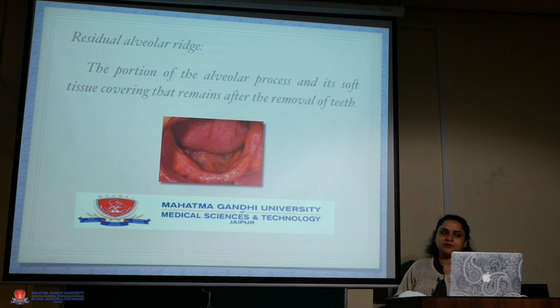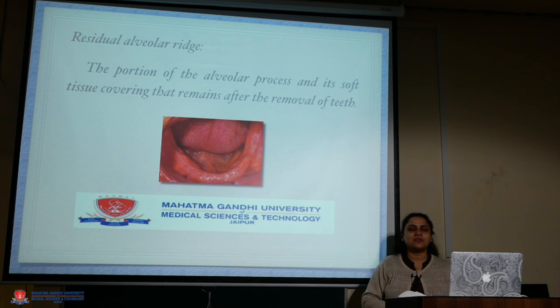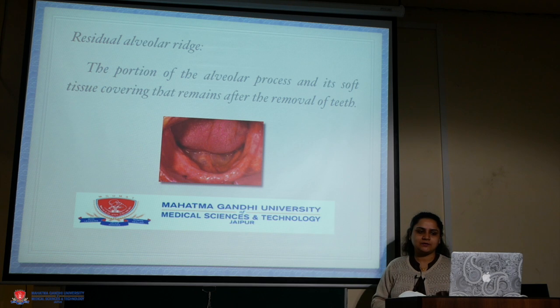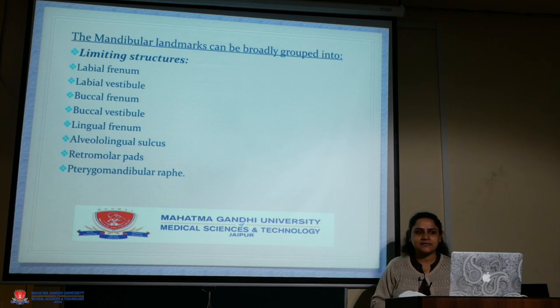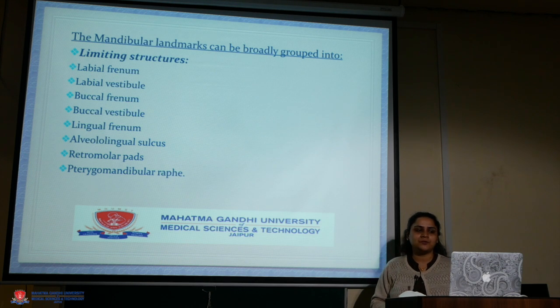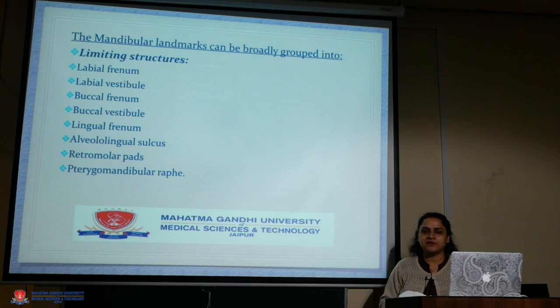The residual alveolar ridge is the portion of the alveolar processes and its soft tissue covering which remains after the removal of teeth. Coming on to the next section, the mandibular landmarks can be broadly grouped into, first, the limiting structures. These are the labial frenum, the labial vestibule, the buccal frenum, buccal vestibule, lingual frenum, alveolingual sulcus, retromolar pad, pterygomandibular raphe.